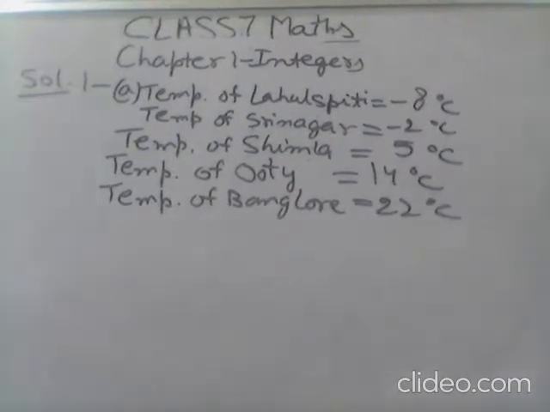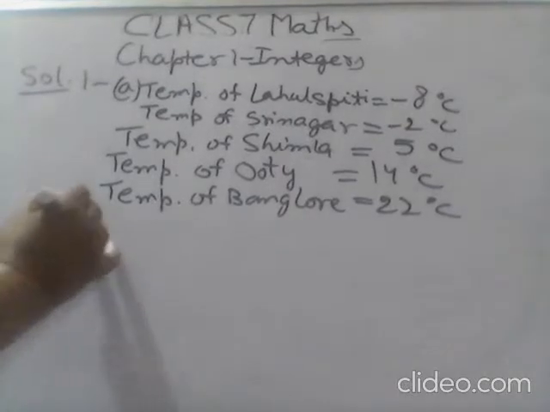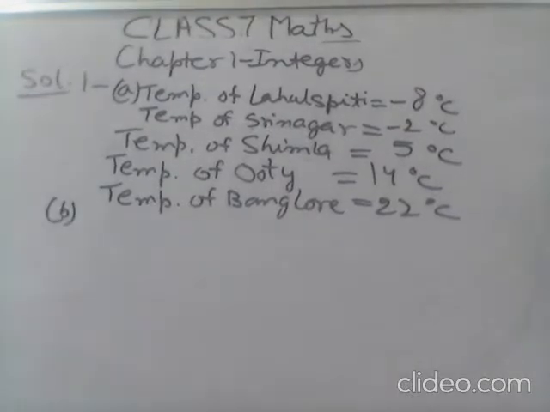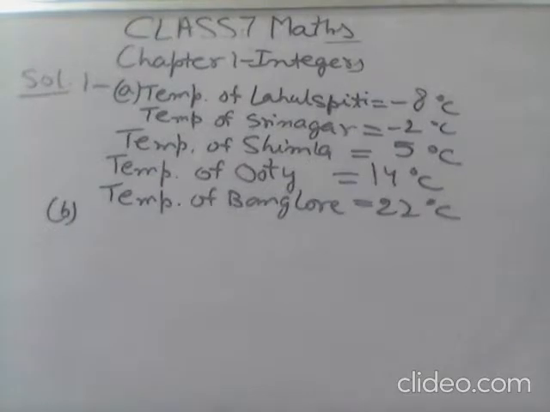Now B part. What is the temperature difference between the hottest and the coldest place among the above? Here the hottest place is Bangalore and the coldest place is Lahul Spiti.